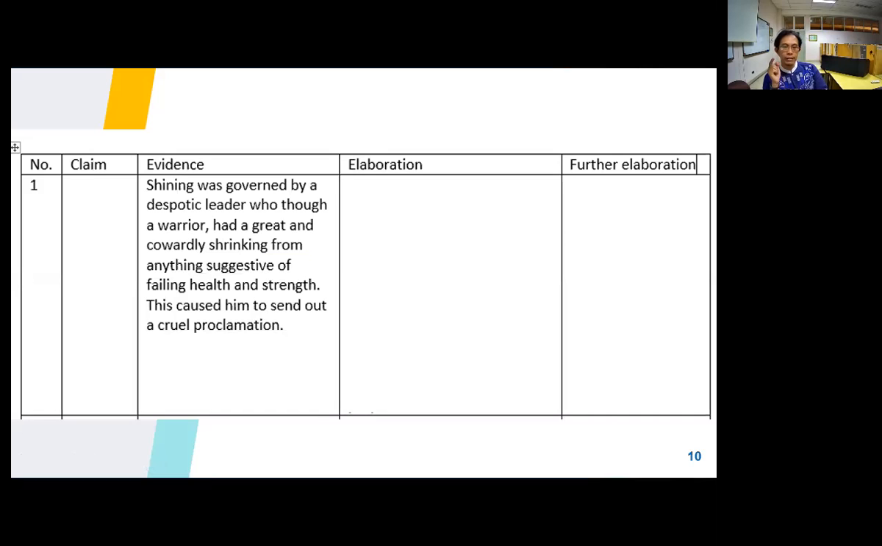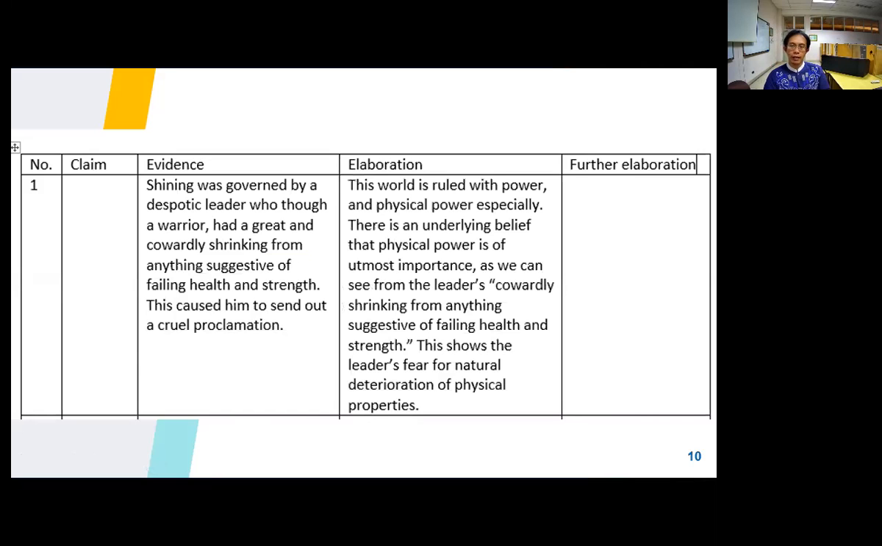Now you have to explain this. What does it mean that it is governed by a despotic leader? This is what you try to explain. So this world, the world of Shining, or of the aged mother, is ruled with power. The leader considers power more important. And there's an underlying belief that physical power or physical prowess is of utmost importance. Everything else comes after that.